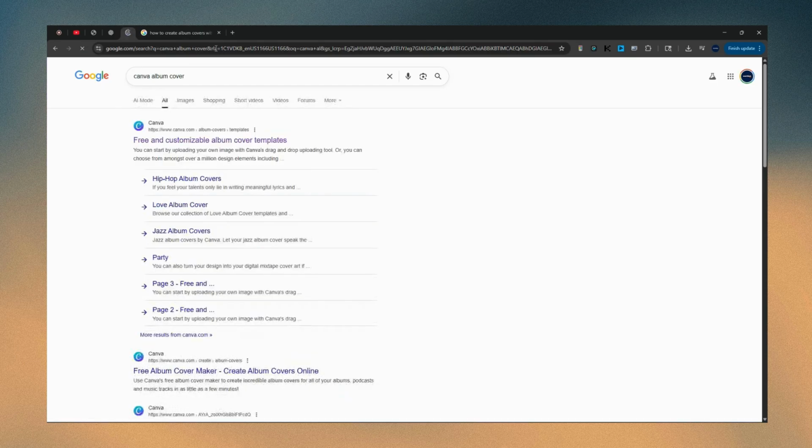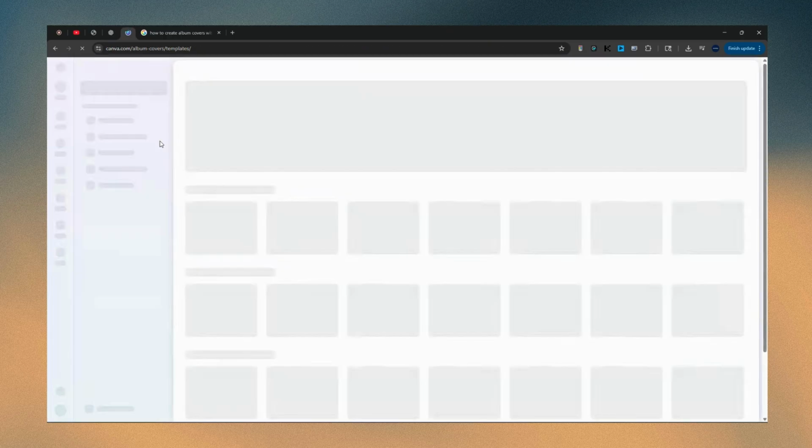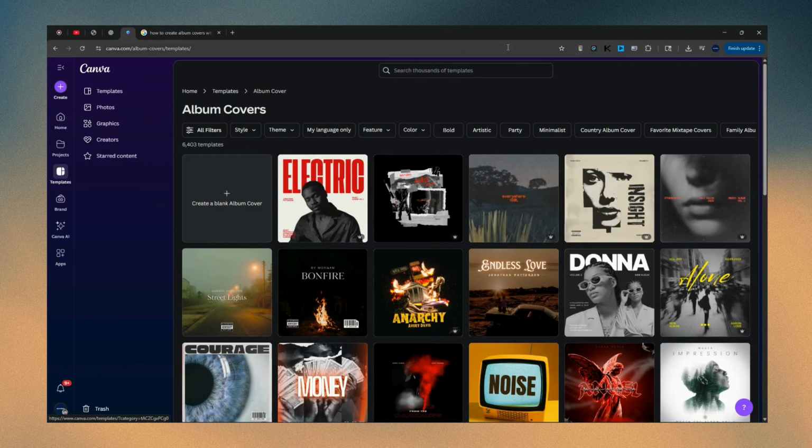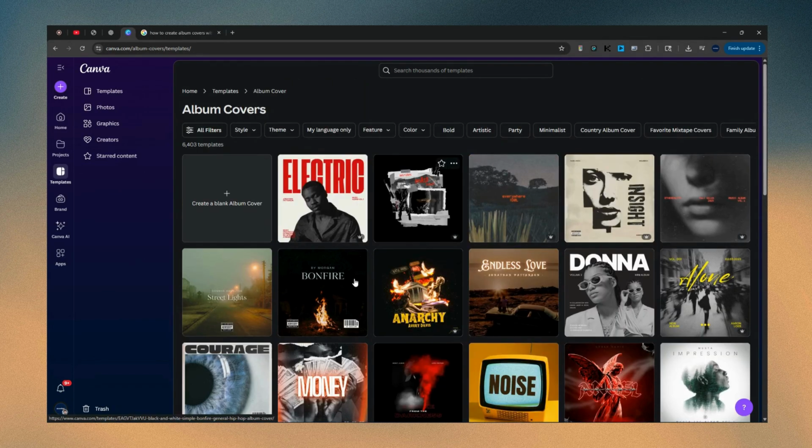Canva album cover. And then here we are, album cover, that first one. All right, now here's what's cool. It's got all these different versions of it, right? I kind of like this here. I don't know if they're trying to say Morgan Wallace, but by Morgan Bonfire.